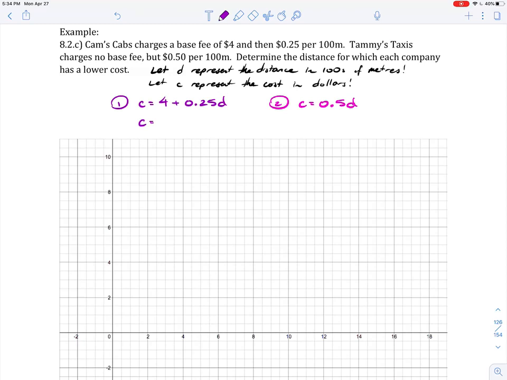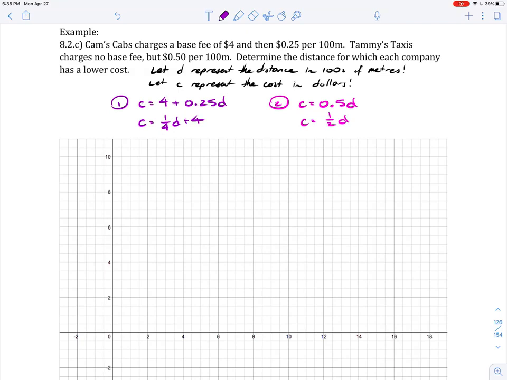Now, if you want, we can rewrite these just a bit. First of all, when I deal with slope-intercept form, I'm personally used to seeing the variable first before the intercept, but also a decimal. How in the heck does that work? I don't know. I'm going to convert that to a fraction. So 0.25 we know to be a quarter. C is 1/4 D plus 4. And same over here. Instead of 0.5, I'm just going to call that 1/2. And that might just make it a little bit easier to graph.